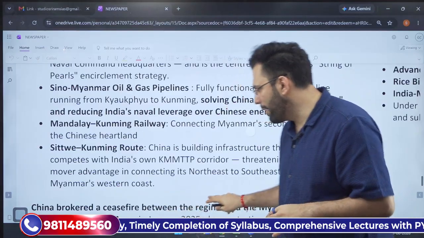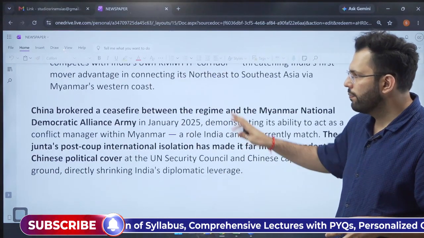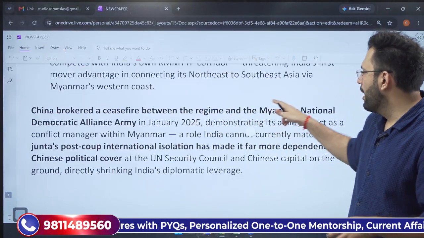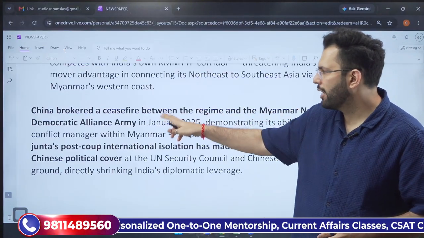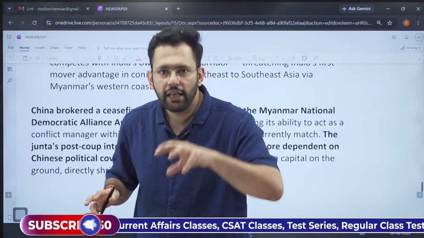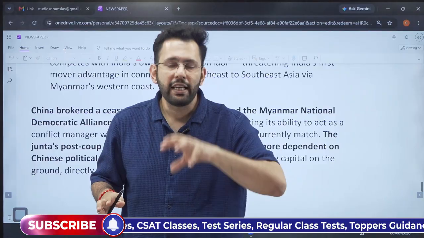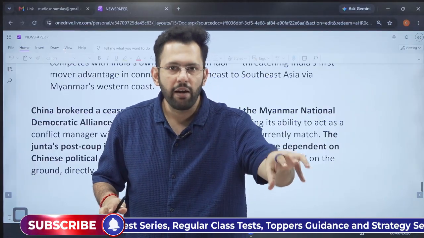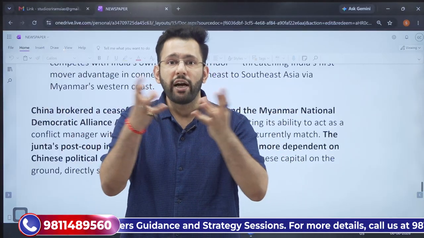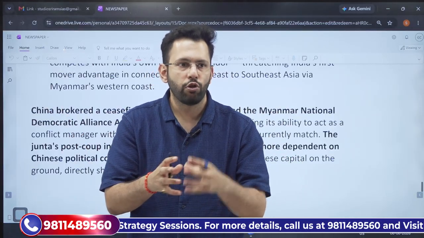And recently a big breakthrough was achieved by China, where China brokered a ceasefire between the Junta regime and the Myanmar National Democratic Alliance Army. So this is when China is also influencing and increasing its diplomatic footprint in Myanmar by brokering a peace deal in a country where the two factions are fighting with each other. So what does it highlight?